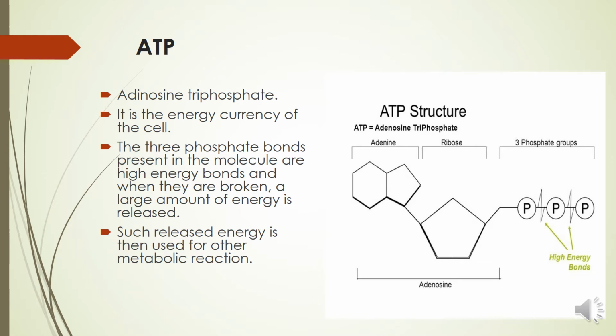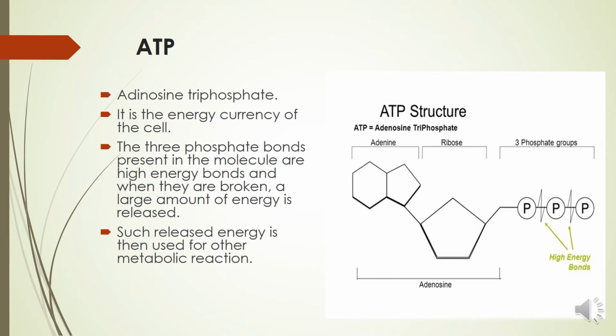Now next is ATP. What is ATP? The structure of ATP. ATP stands for adenosine triphosphate. It is the currency of the cell, we can say. You can see in the diagram the structure of ATP.